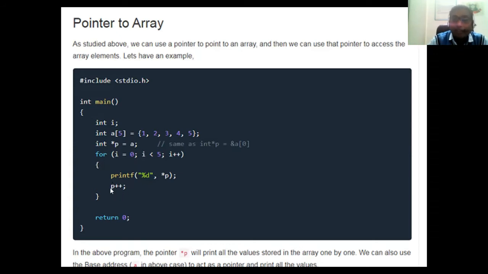That means with the help of a pointer. The same thing: we use a base pointer, that means if we have the base address, then we are going to visit the complete array with the help of the pointer, by incrementing the pointer value. Okay, and finally return 0. So likewise we are going to use the pointer to array.